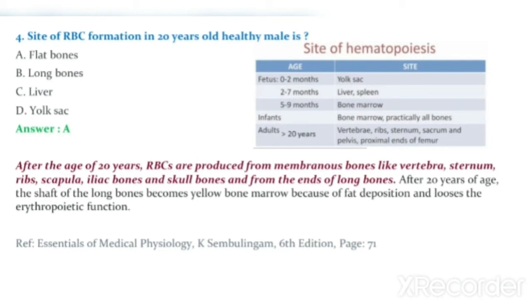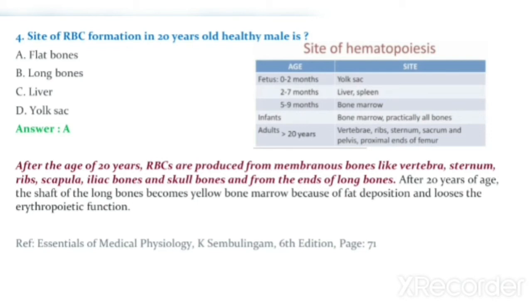The site of hematopoiesis according to the age: in fetus from 0 to 2 months, the site is yolk sac. From 2 to 7 months, the site is liver and spleen. From 5 to 9 months, the site is bone marrow.